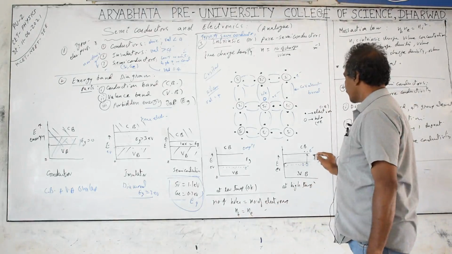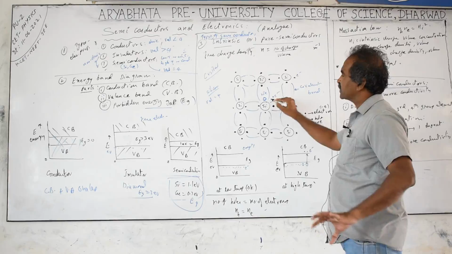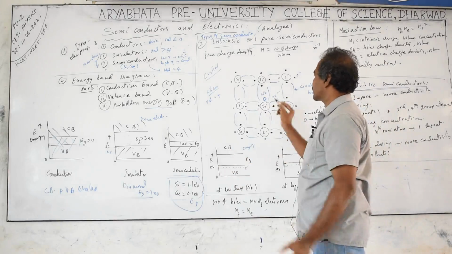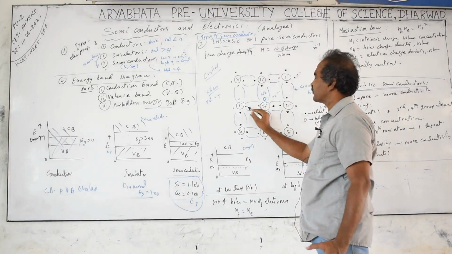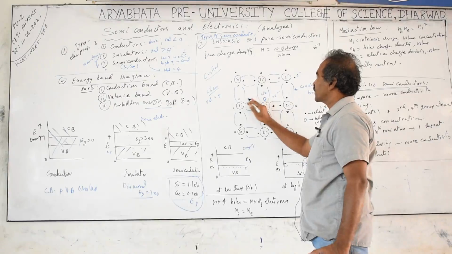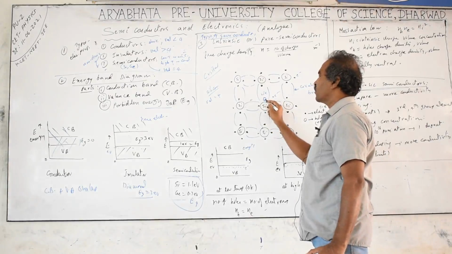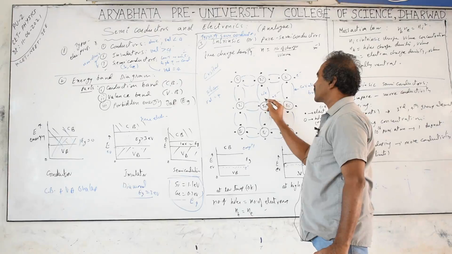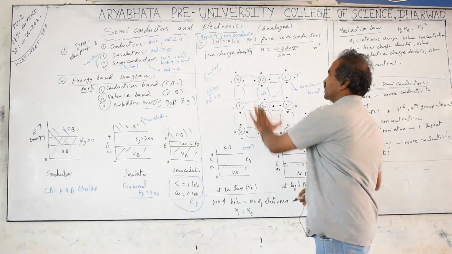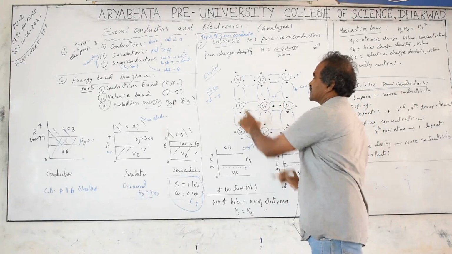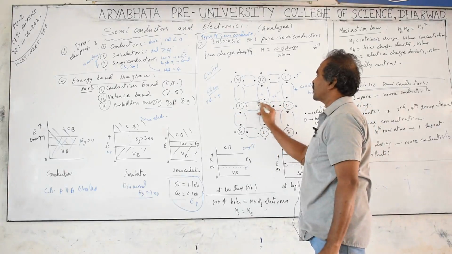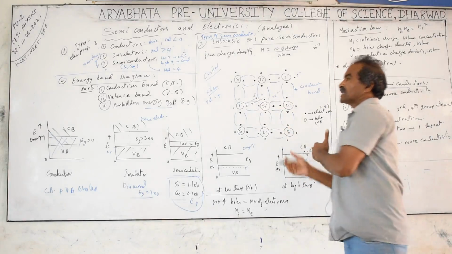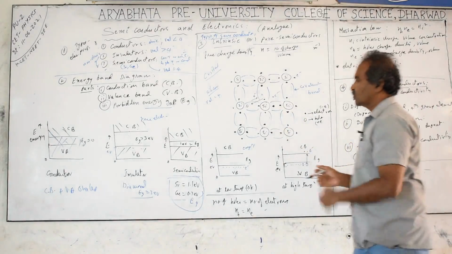In these, holes behave like charged particles. They move. How do they move? They actually do not move, but behave as if they are moving. For example, this atom attracts one electron; that electron gets enough kinetic energy and comes out free. When it comes out free, it can be attracted by this incomplete bond, that is a hole. This electron will jump and occupy this place. Whenever it occupies this place, the hole disappears here, but a hole is created elsewhere, an empty space is created there. That means the hole behaves as if it is passing to the left side while electrons move to the right side. That means electrons and holes are traveling in opposite directions, just like two-way traffic.